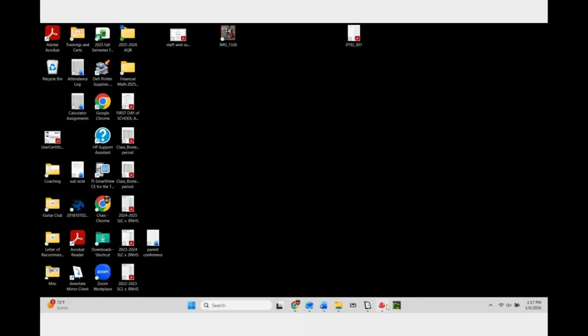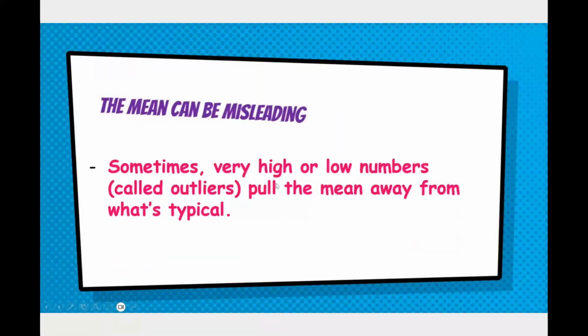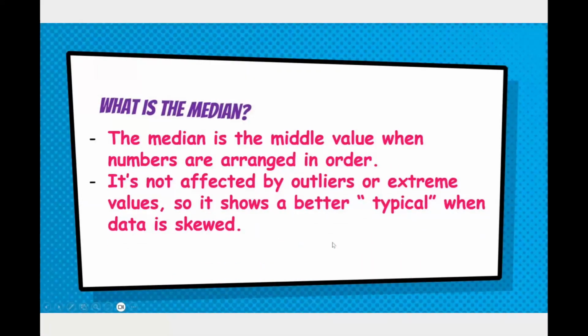So using the median is a better representation of the whole picture of what we're looking at when we have extreme high or extreme low values with respect to the majority of the group, the typical value of the group. So median is the middle value, and we arrange those in order. It's not affected by outliers or extreme values, so it shows a better typical value when the data is skewed.